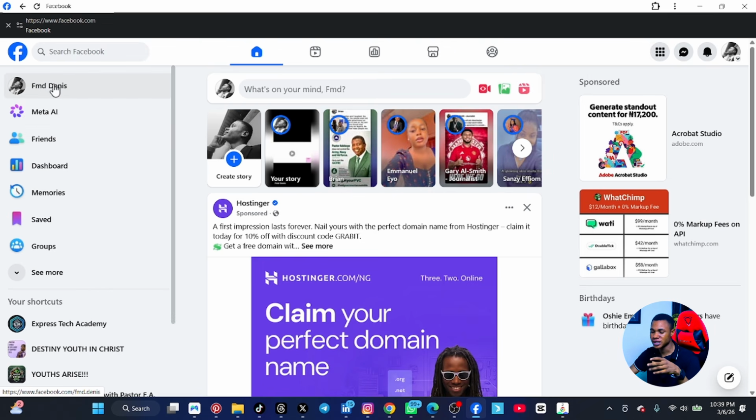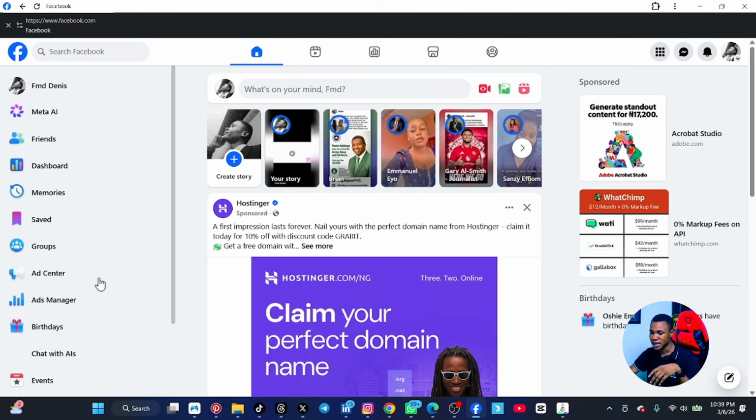So here you can see this is my profile, this is the dashboard, the memories. We're going to cover everything that you see here. See, here is where you can post. They're asking what is on your mind. So here you can post something. This is a story. Story is different from here. Story is like a status. If you post something on stories, it disappears after 24 hours.